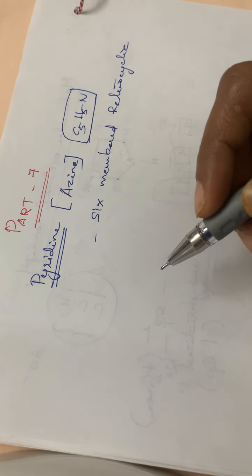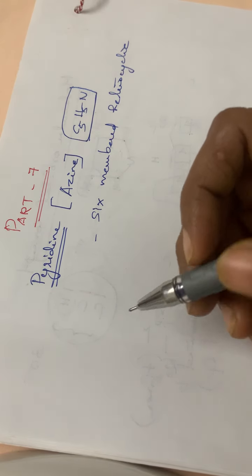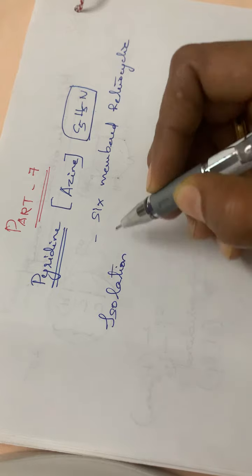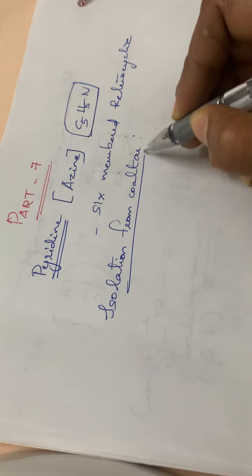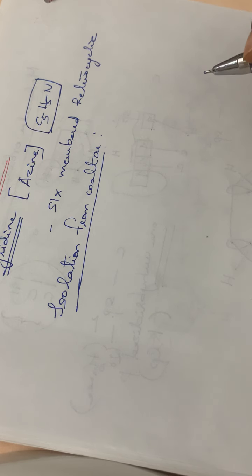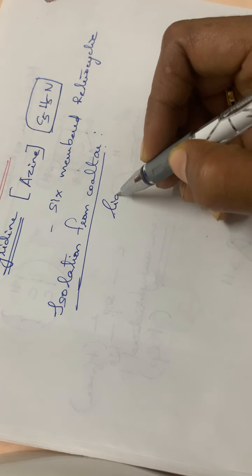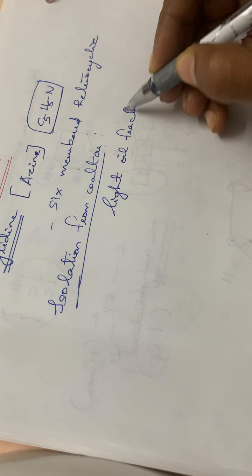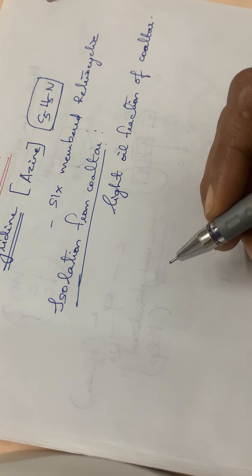So, a 6-membered heterocyclic ring. Next, isolation of pyridine from coal tar. Normally, pyridine is isolated from coal tar. It is obtained from the light oil fraction of coal tar.